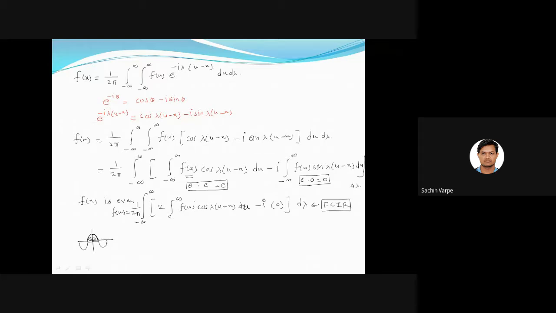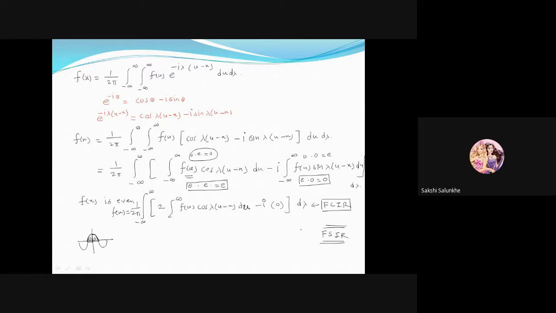Clear? And if the function is odd, then what will happen? The second integral will be non-zero, right? Because odd into odd will be even, and here odd into even will be odd. So in that case, the first integral will be 0 and the second integral will be non-zero, and that is in terms of sine. Therefore, it is called the Fourier sine integral representation. Is this point clear to everyone about the Fourier cosine integral and Fourier sine integral?